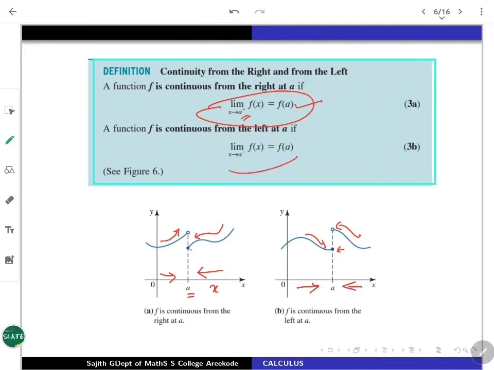So notationally, the limit of f of x as x is nearing A minus, that is from the left, exists. It is merging with the f evaluation at A. So you can just split it up: continuity from the left, and continuity from the right, as well as both these things are there.